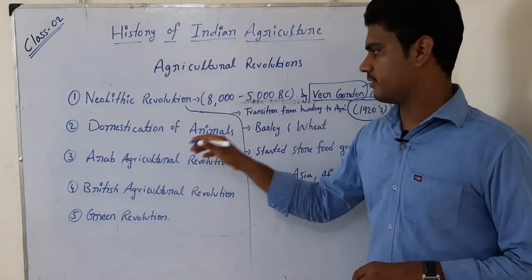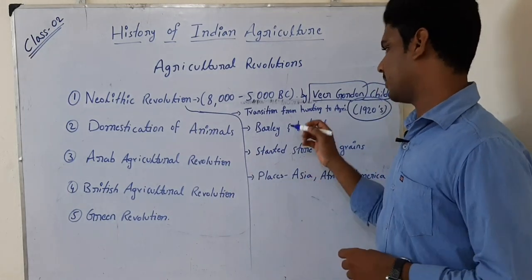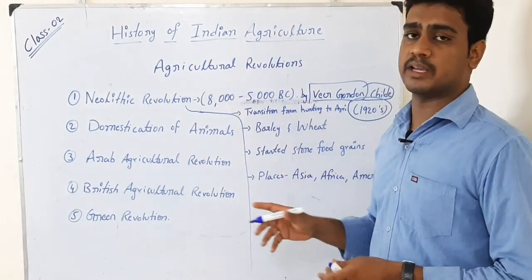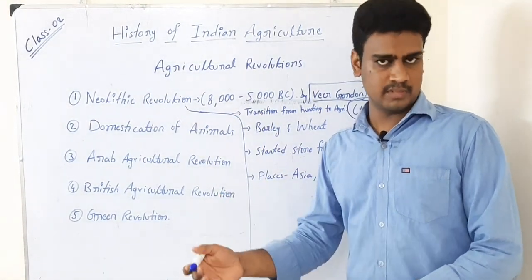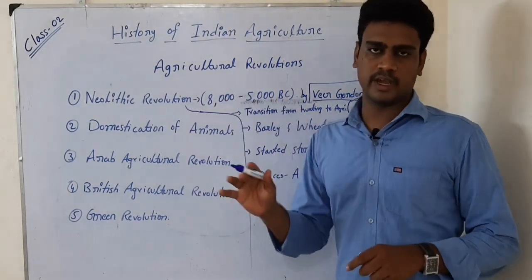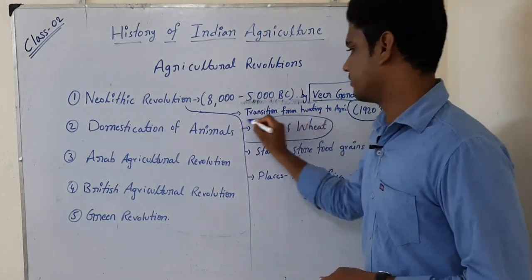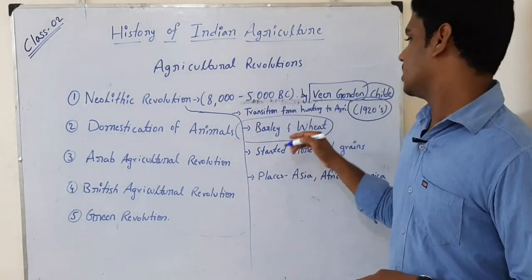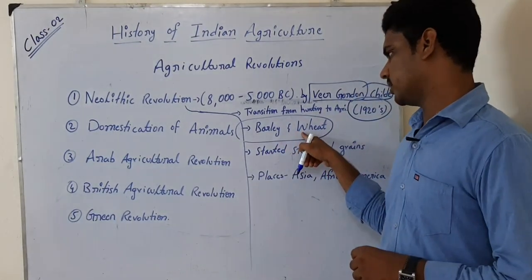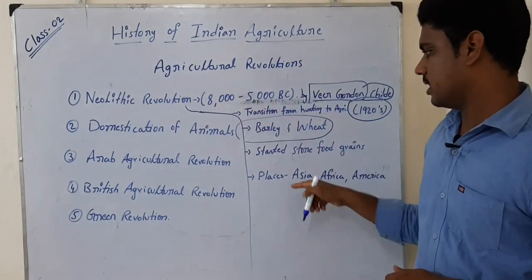This is the time where people transitioned from hunting and gathering to agriculture. This is the time where first humans started raising the crops called barley and wheat. This is very, very important, which is often asked in the examination: barley and wheat. So the time is the Neolithic revolution. This is also very important.